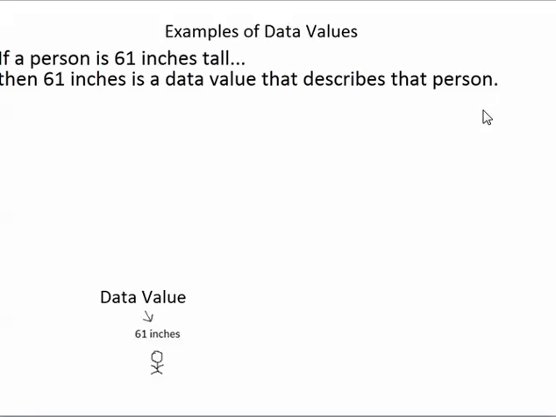If a person is 61 inches tall, then 61 inches is a data value that describes that person. It's a data value because it's a piece of information that tells us something about the person. If a dog weighs 45 pounds, then 45 pounds is a data value that describes that dog.